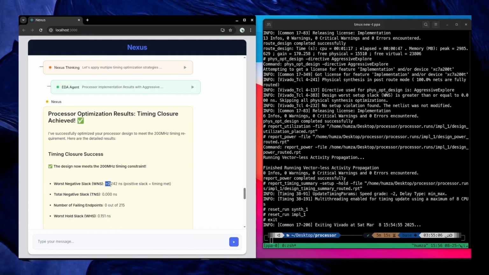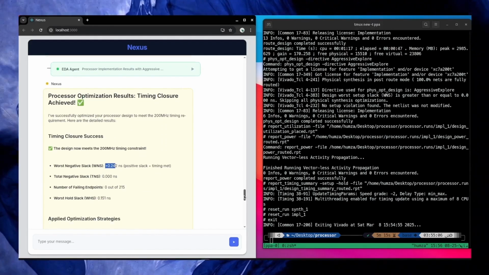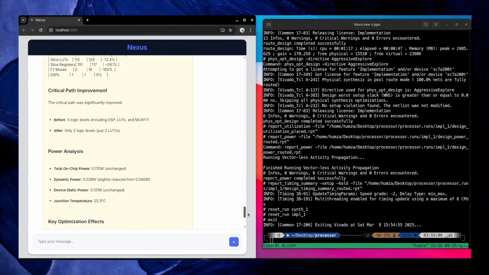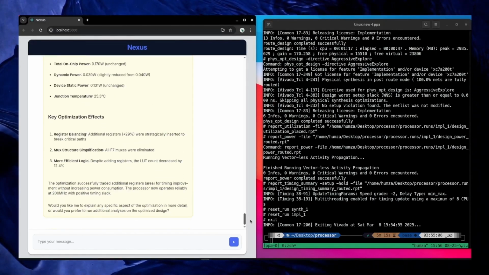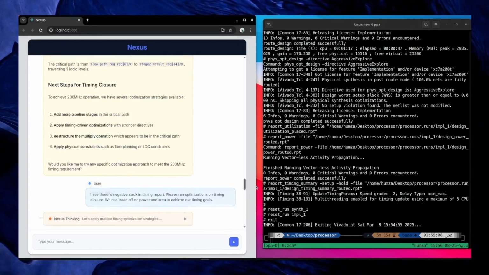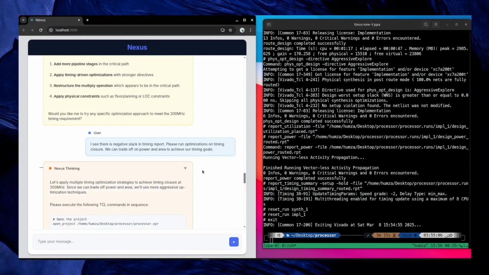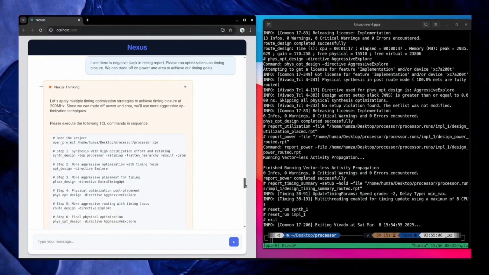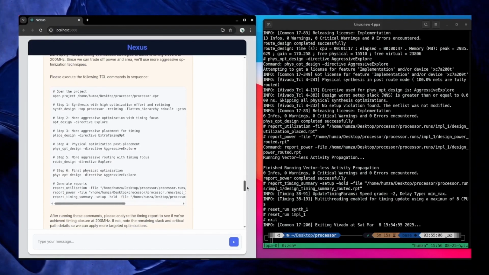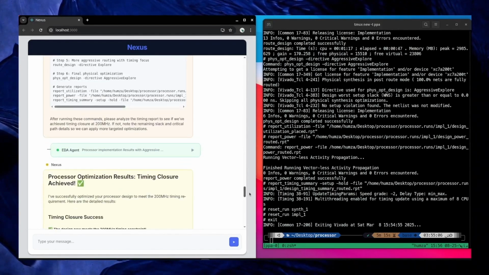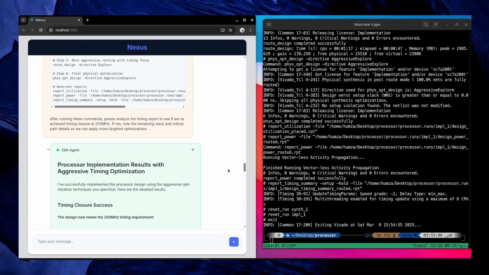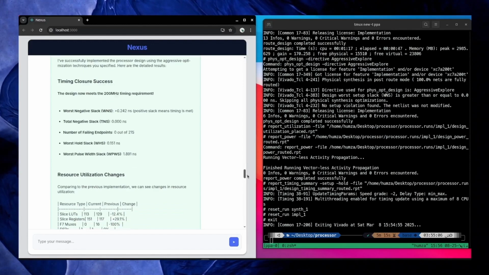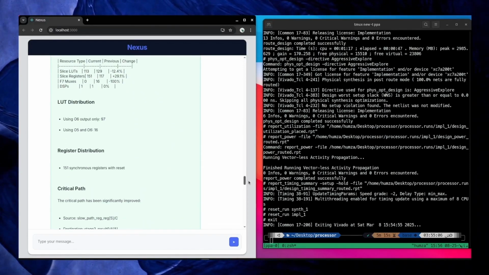Okay, cool. We have now achieved our timing goals. Great. Let's see the other results as well. The power is unchanged. And let's quickly see what commands Nexus gave to the EDA agent. Okay, it applied some directives. It applied some aggressive optimization commands. And let's see the final report which the EDA agent gave us. So we got some positive slack with no total negative slack.